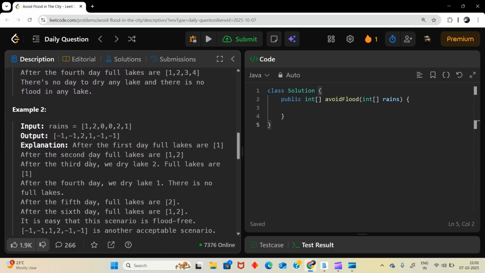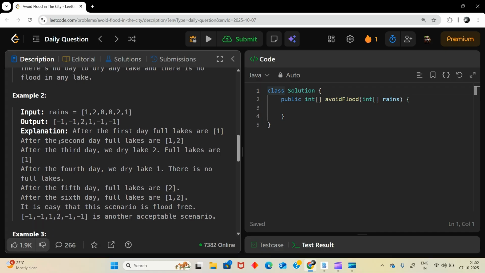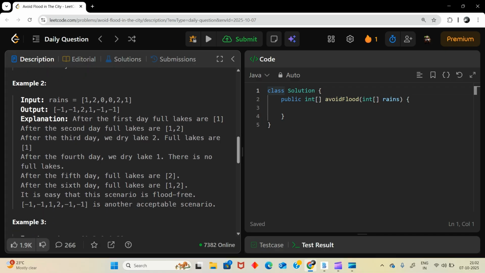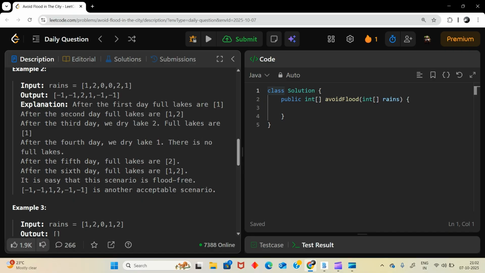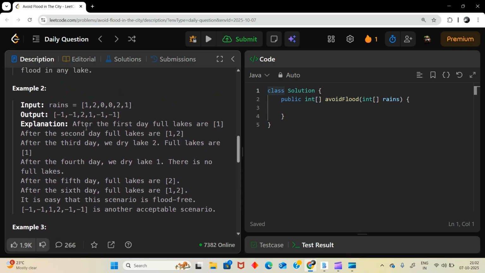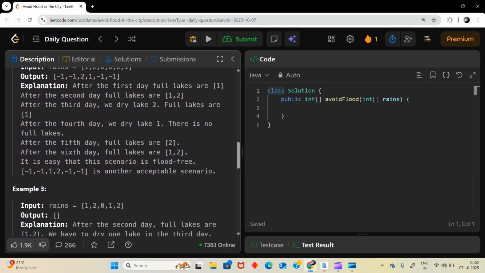Now here if you see, after the first day full lakes are 1, after the second day full lakes are 1 and 2. Now on the third day we can dry, as 0 is there, we can dry the lake 2. And now full lakes are 1. So we got this 2 and we can dry the full. After the fourth day, we dry lake 1. There is no full lakes. So you can see here. And then again -1 because now our 1 and 2 lakes are also dried. So again we can full this 2 and 1.